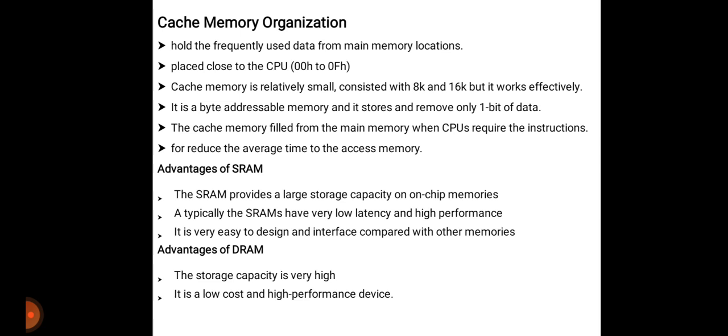Also, it is a byte addressable memory. The cache memory is filled from the main memory. When the CPU requires instructions, the cache memory is mainly used for reducing the average time to access the memory. So this is cache memory.